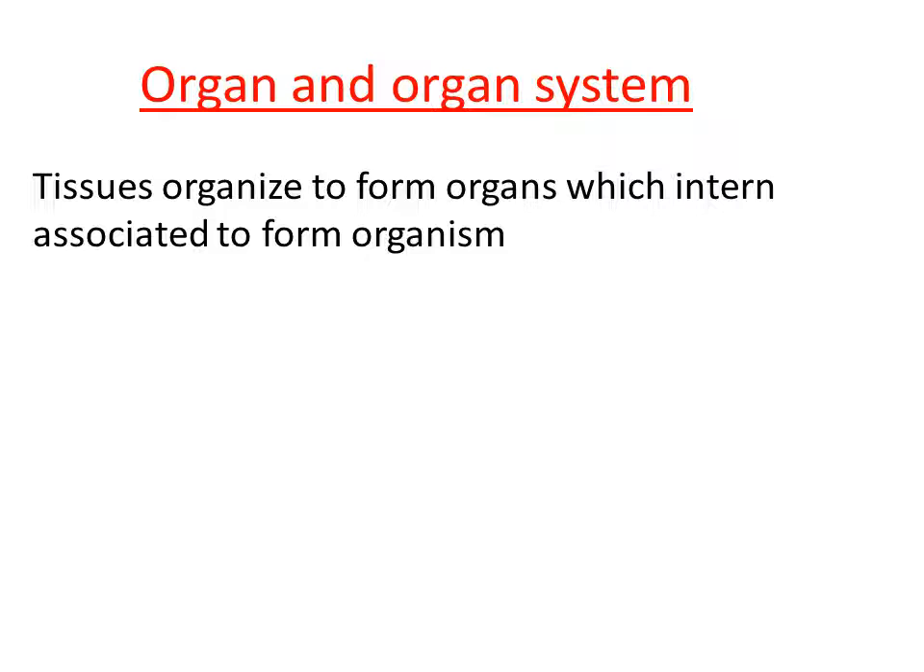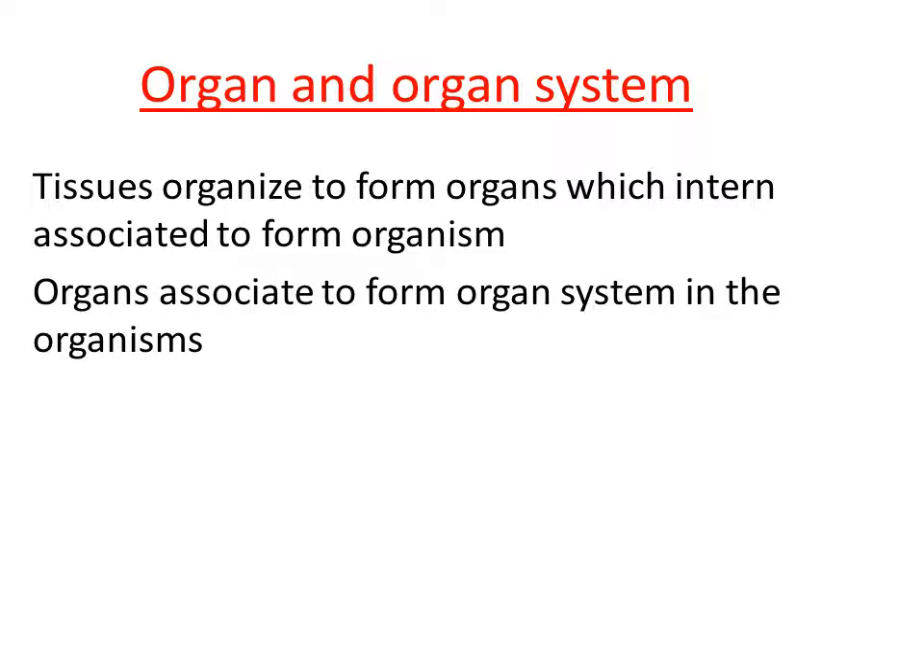Take the human body as an example. In our body, we have a number of different organs. Heart is one organ, kidney is one organ, liver is one organ, stomach is one organ. All these organs are actually formed by what? They are formed by the organization of tissues. Different kinds of tissues are organized to form organs. Many organs in turn associate with each other to form an organ system in the organism.